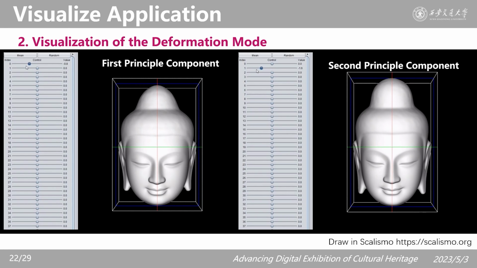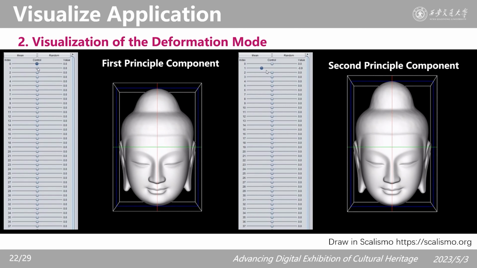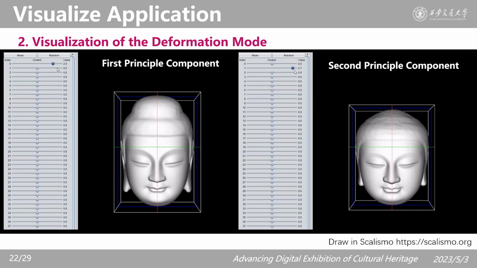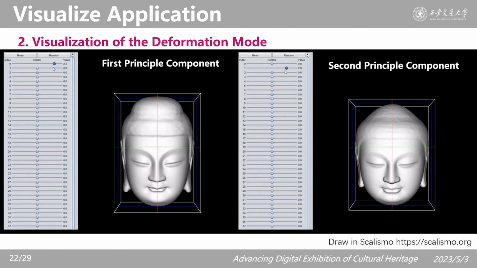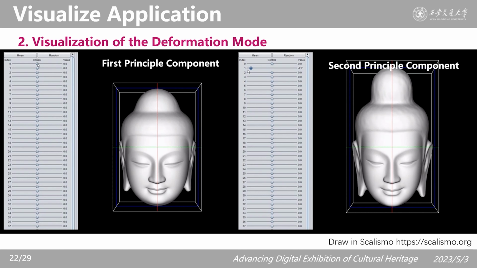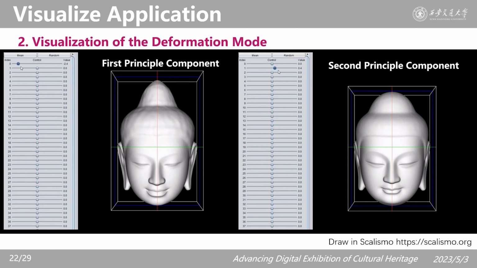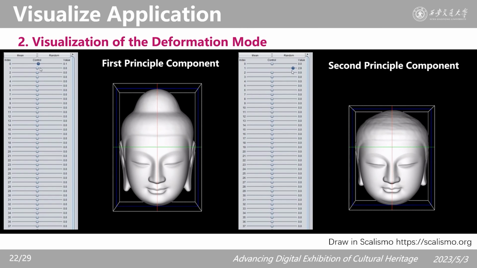Now, let's have a look at the visualization of principal components. This is a visualization of the first 2 components. We arranged the eigenvectors in descending order of eigenvalues. The figure below shows the shape deformation modes represented by the first 2 principal components.